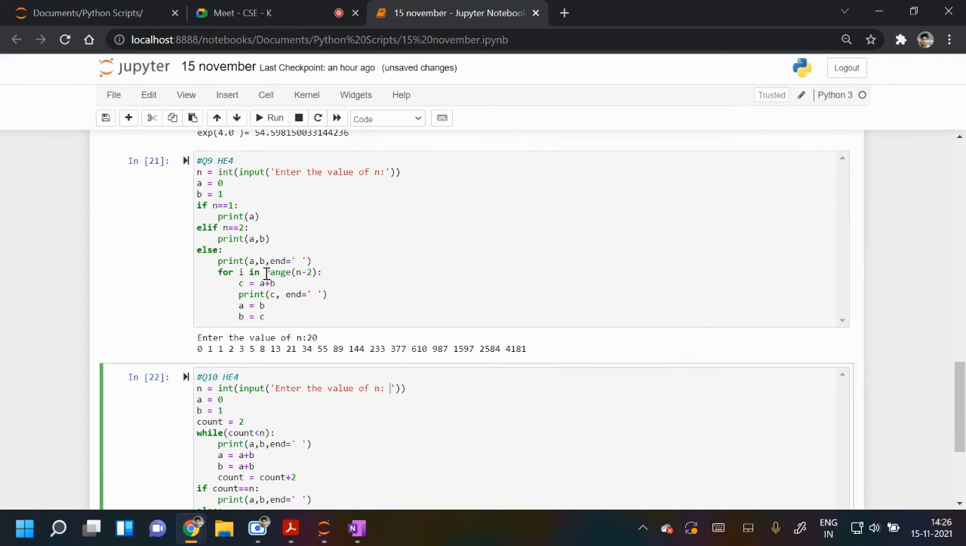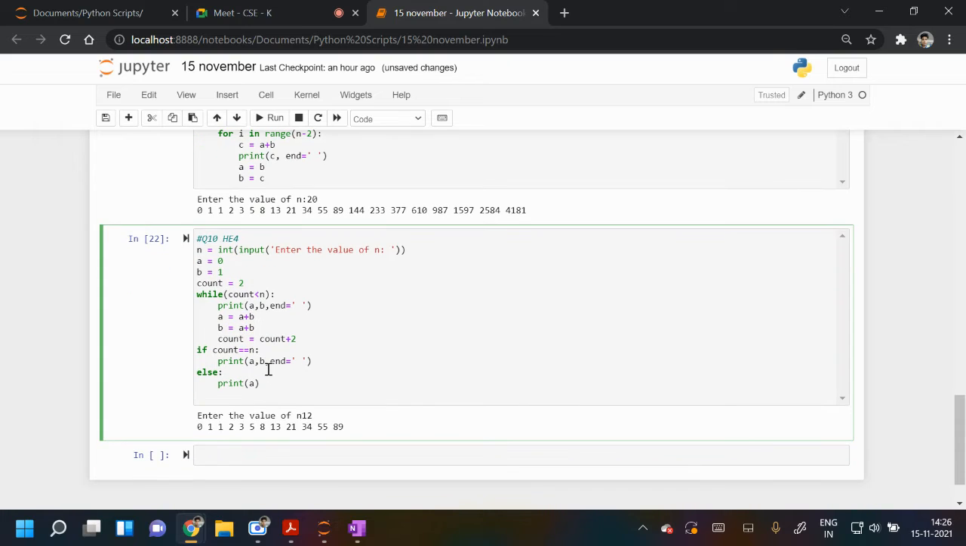So here we didn't use the c variable. We just used updating a. Here a was updated using b, and then b is updated using c. So here we didn't use c.